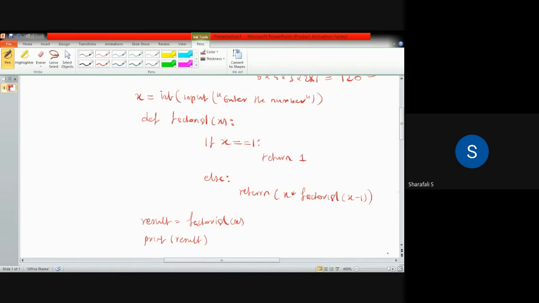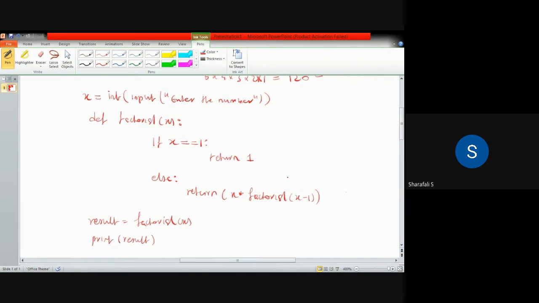So what we are doing here is finding the factorial of a given number. I am giving the input, the number whose factorial we have to find, and that value will be assigned to x.